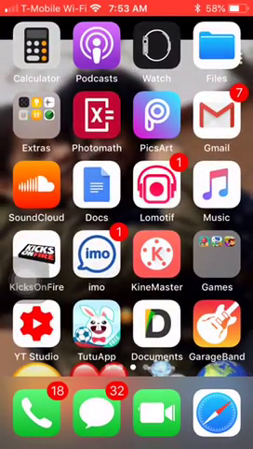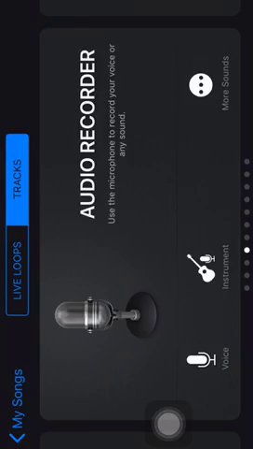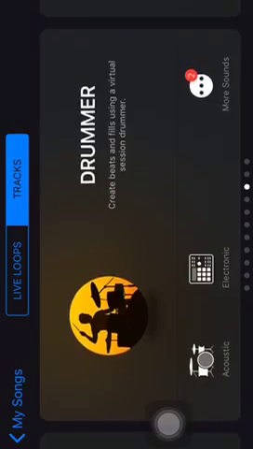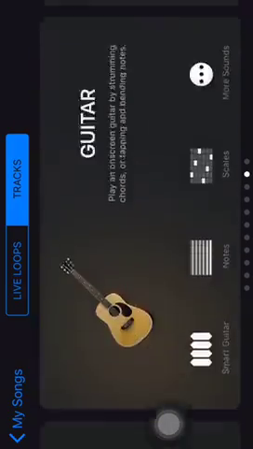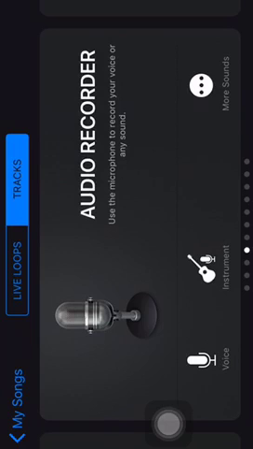So after you click Add, you'll then go on the second app you downloaded. Click that. You'll click the plus if you have this app already. See, go around. You will want to click the one that says audio recorder.